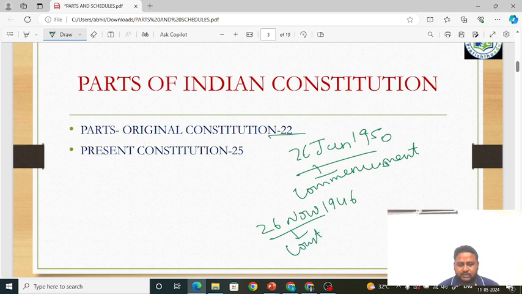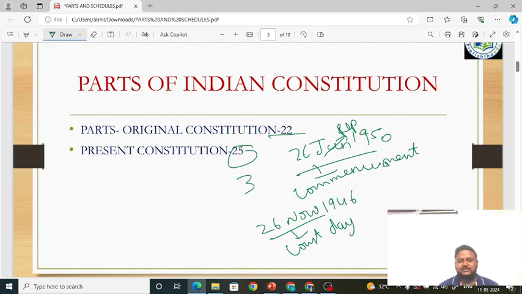But now 26 November is celebrated every year as Constitution Day, like 26 January is celebrated as Republic Day. Remember this: the date of commencement of the Constitution is 26 January 1950, the date on which the Constitution came into force. Now the present Constitution has 25 parts. That means, where did these 3 parts come from?